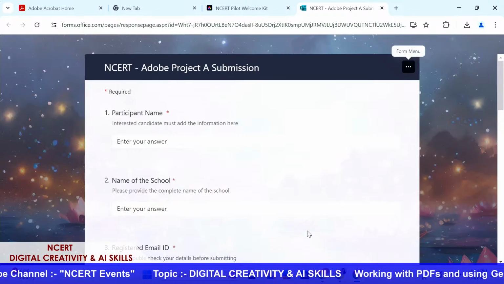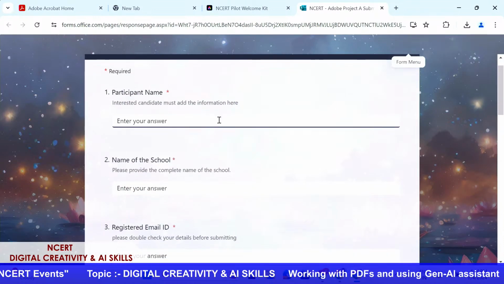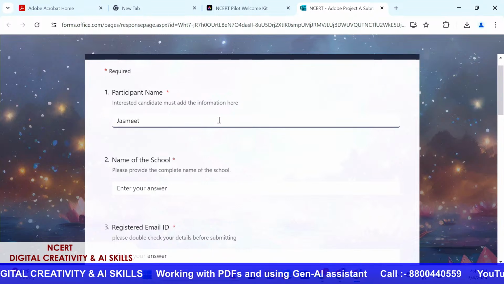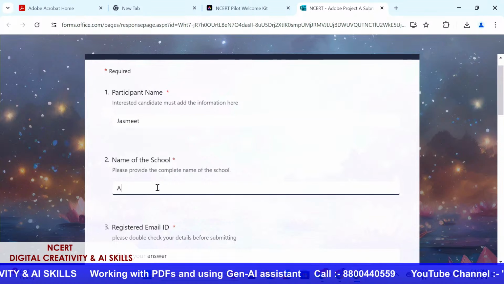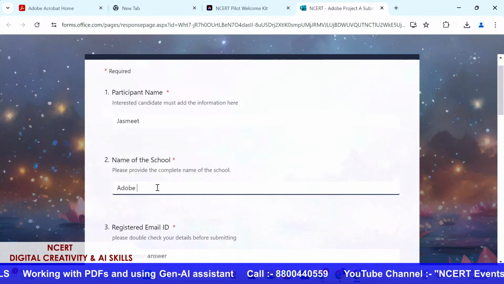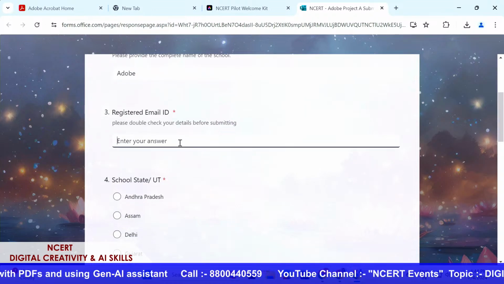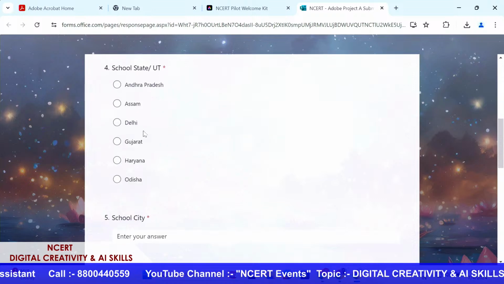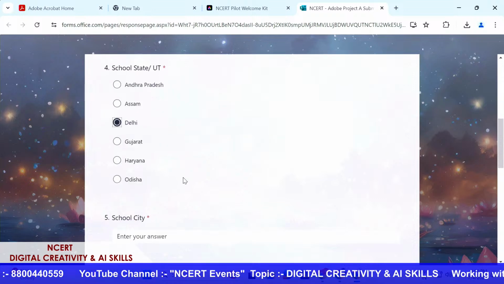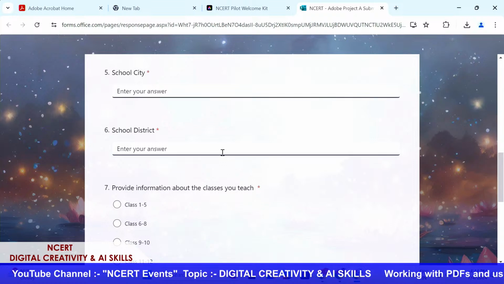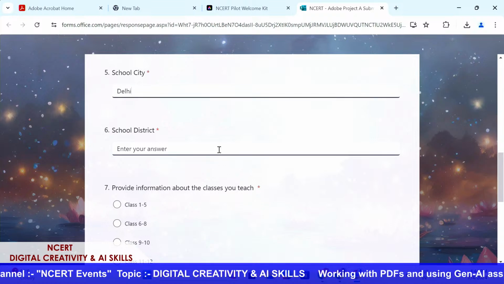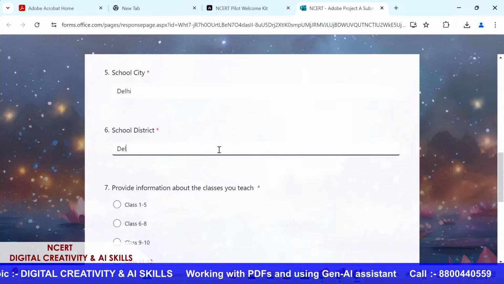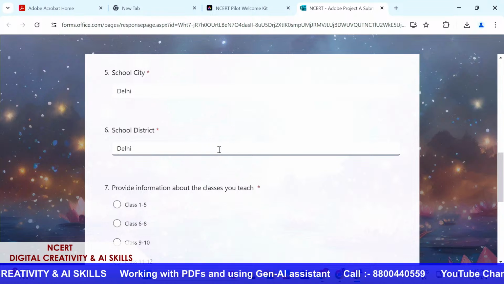When you click on the Start Now button, it asks you to type in your participant name. So for example, if I have to type in this form, I type in my name. I also type in my school. In this case, I'm just going to say Adobe. And I type in my registered email ID. Once I have typed all of these things, I also select my state, which is Delhi, let's say, and then my school city. Let's say I say Delhi again, and then my district. So again, if it is East Delhi, West Delhi, you could just play around and put in all these details. You all know how to do this.